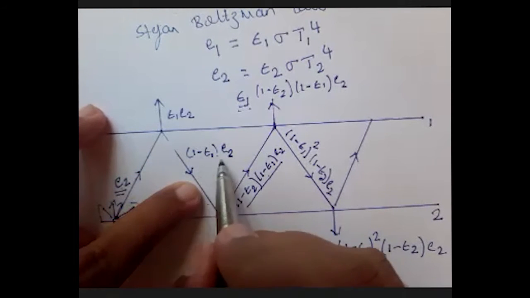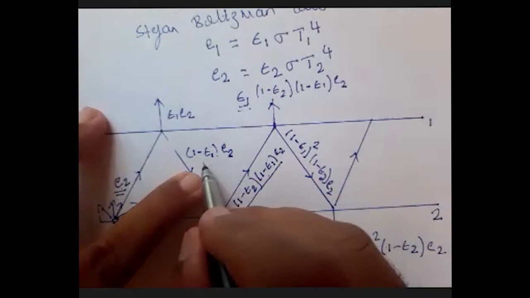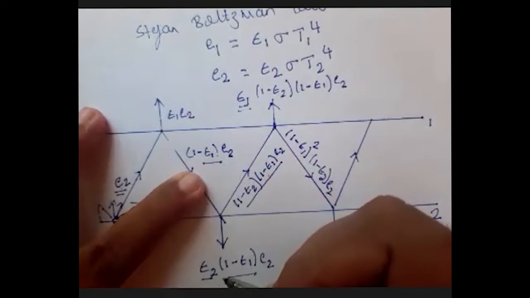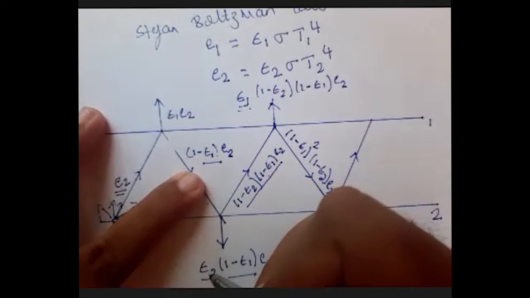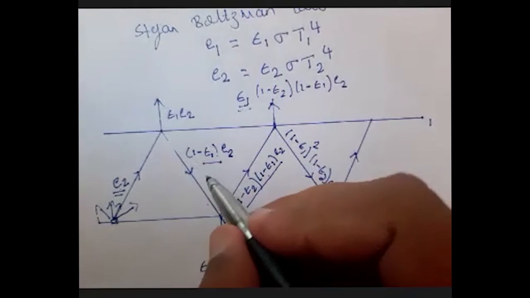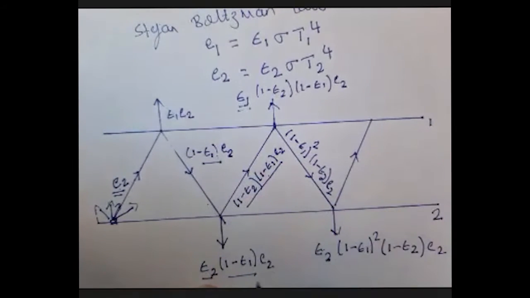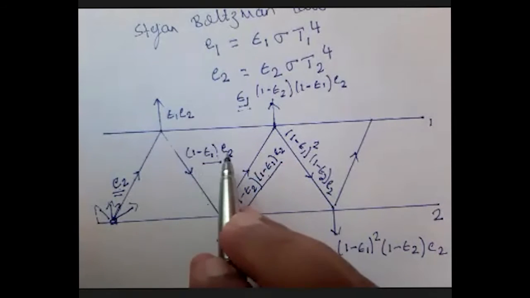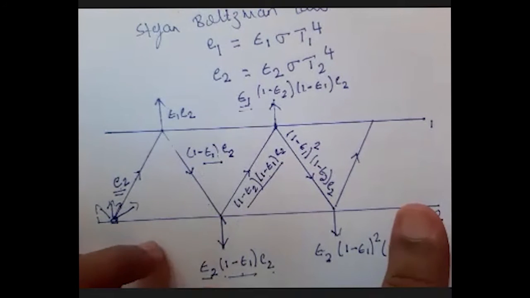Now this is my emissive power which is coming from surface 1. Out of this emissive power, some part will be absorbed and some part will be reflected. What amount? Epsilon 2 is the absorptivity. This is the total emissive power which is coming from surface 1 to surface 2, so 1 minus epsilon 1 into E2, I keep it as it is, multiplied by the absorptivity, that is epsilon 2.